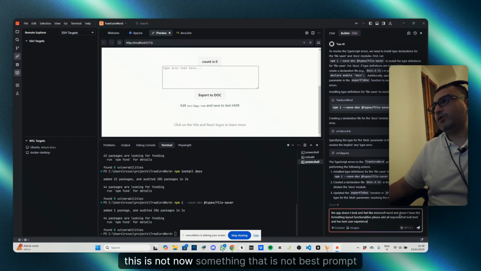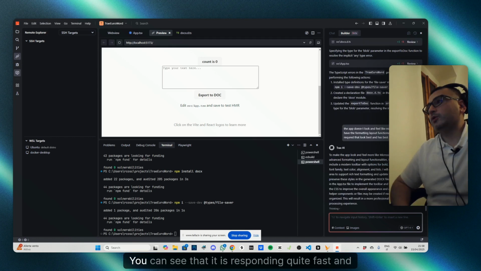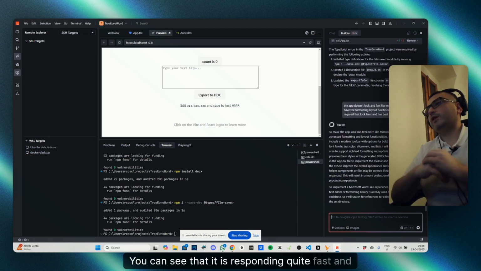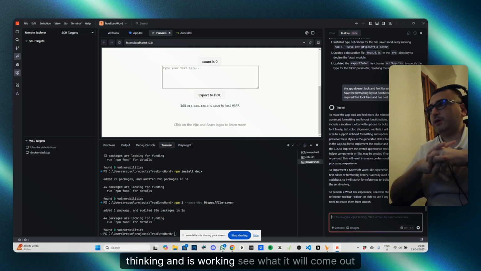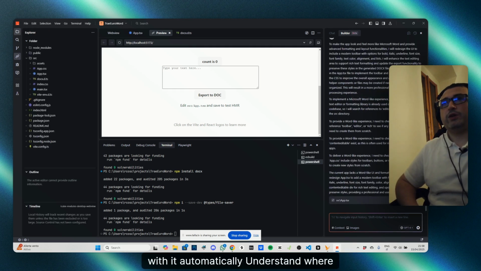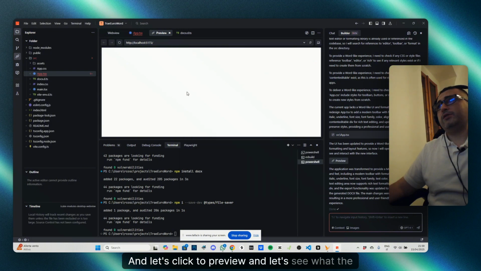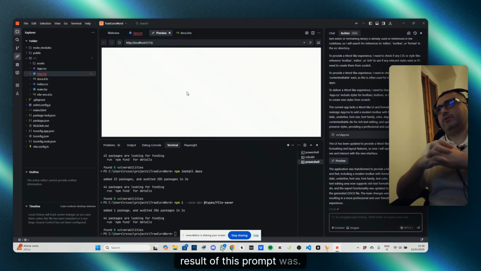This is not the best prompt, but let's see how it responds, how it figures things out. You can see that it's responding quite fast and thinking, and is working. Let's see what it will come out with. It automatically understands where to look and what to change. Okay, accepted. And let's click to preview and let's see what the result of this prompt was.